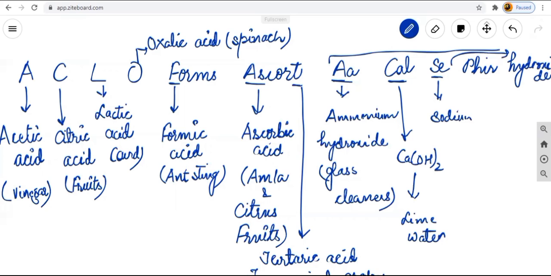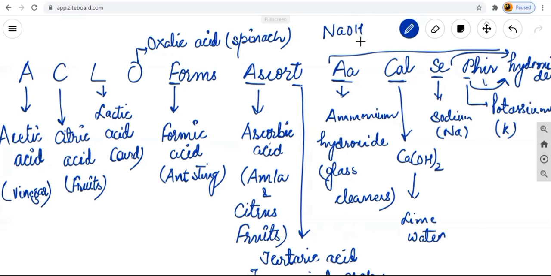We can say sodium hydroxide, and P stands for potassium hydroxide. Either we can say sodium or potassium, as both have the same function. Sodium means Na, potassium means K. So with sodium it becomes NaOH, and with potassium it becomes KOH, potassium hydroxide. Sodium and potassium hydroxide are both found in soap solution.